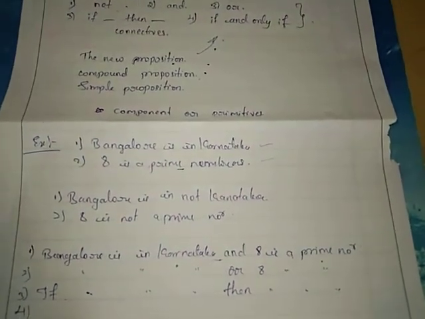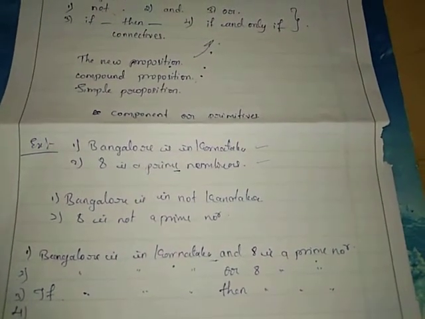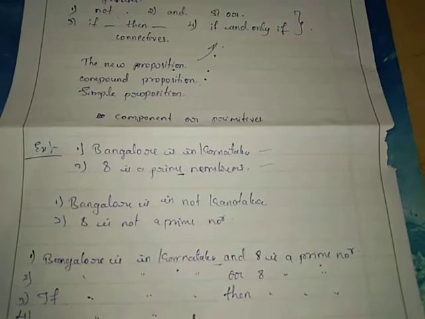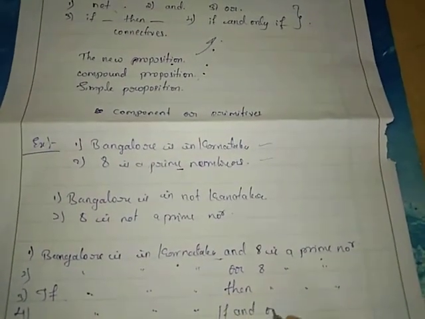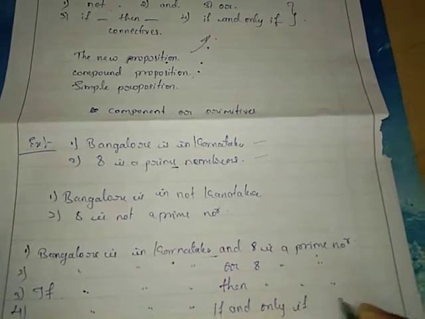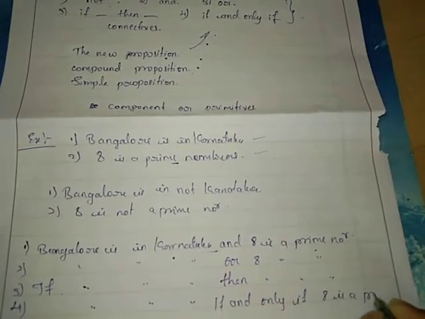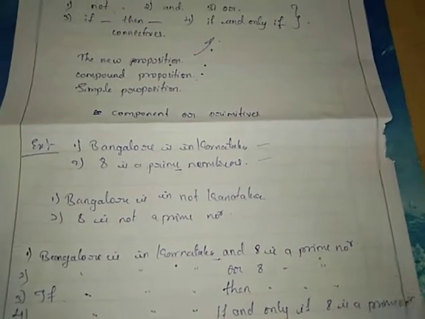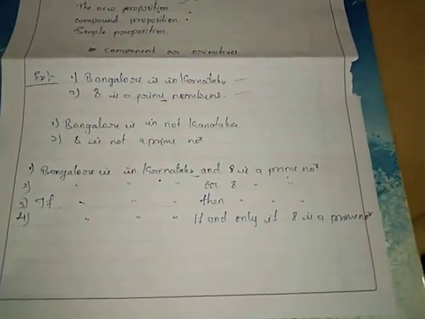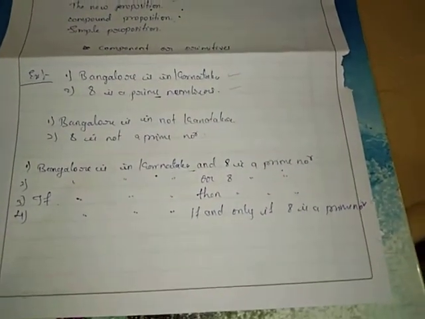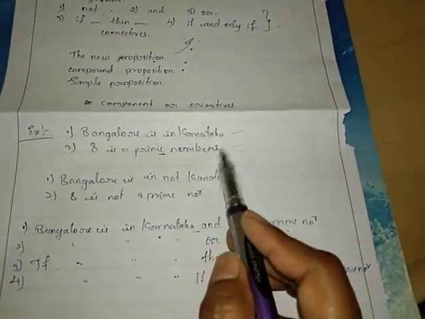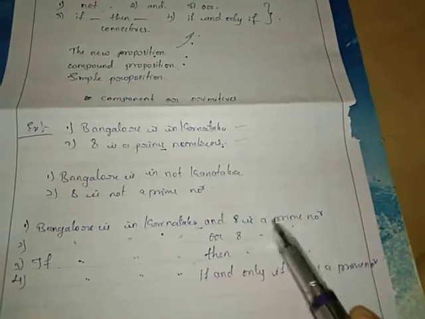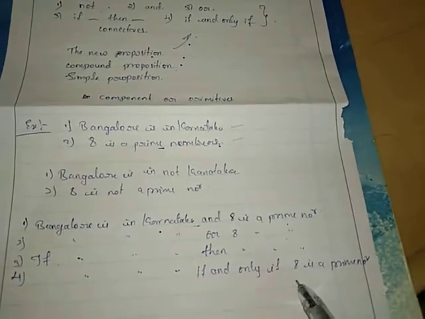And the fourth one, Bangalore is in Karnataka if and only if 8 is a prime number. That is how the connectives are used to write down these compound propositions. Here these are called simple propositions and these are called compound propositions.